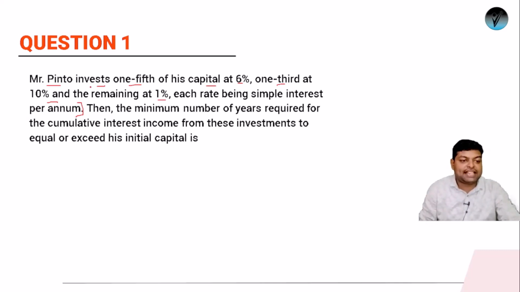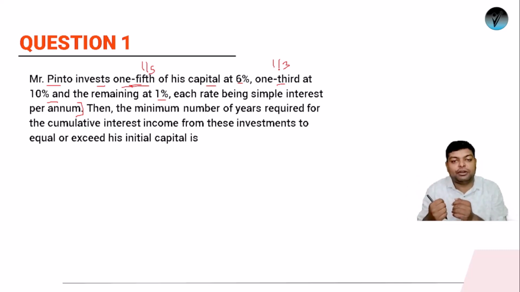The first line is saying that he has invested 1/5. So we have to get 1/5 of anything. At the same time, we have to get 1/3 of anything. So what should be the value of investment that we should consider? Look, we can start off with X. But if we start with X or 100X, 1/5 will be a good value, but when you take 1/3 of 100X or 1/3 of X, it will be a fraction. Fraction always takes a bit more time to calculate. So better than fractions, always try to take such a variable that fractions don't come.